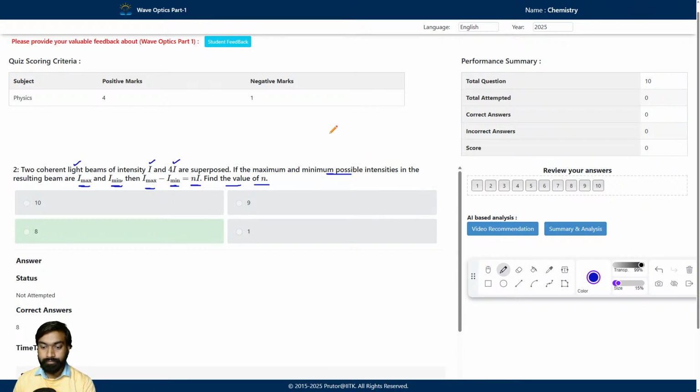So first we will find out the I max, that is I maximum, then we will find out the I minimum.